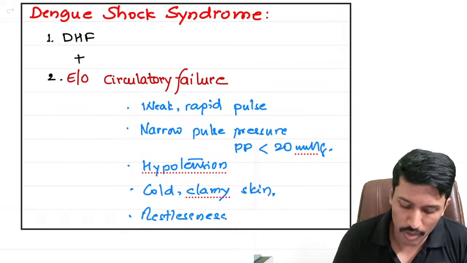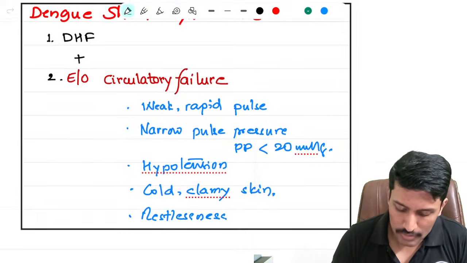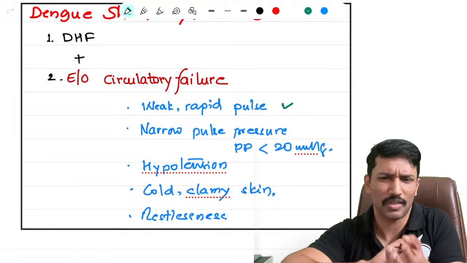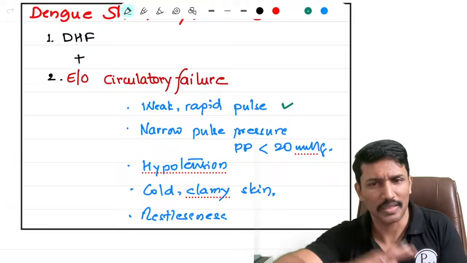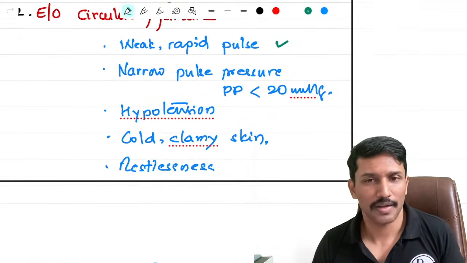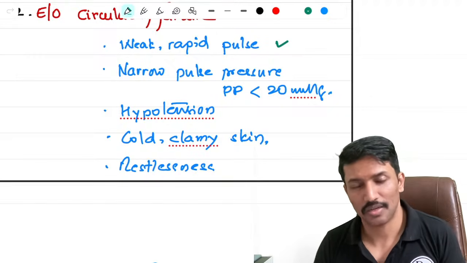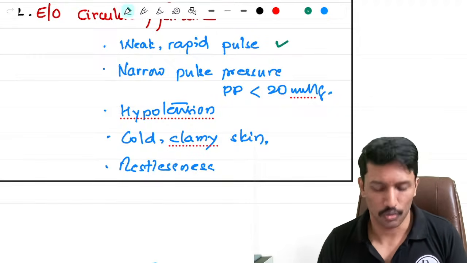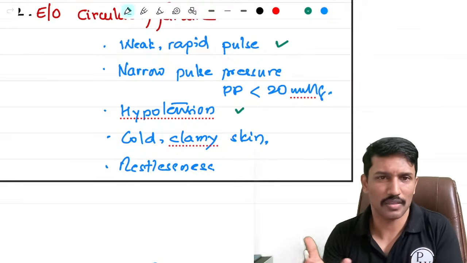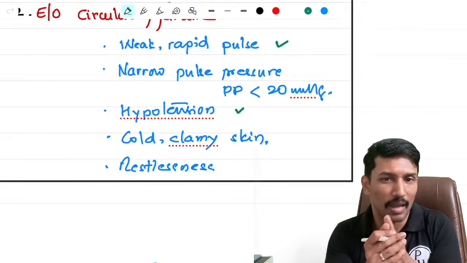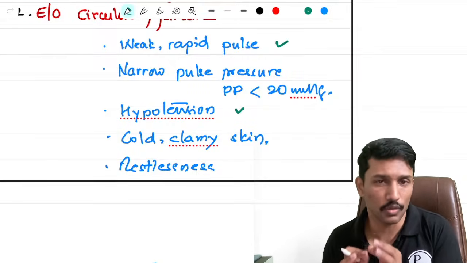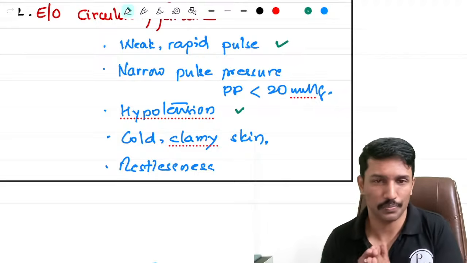So any patient with dengue hemorrhagic fever, if he has weak rapid pulse, what we call a thready pulse, very weak, difficult to palpate pulse with increased rate, or the pulse pressure. What is pulse pressure? Difference between systolic and diastolic pressure less than 20 millimeters of mercury, or evidence of hypotension, or even if I can't look at that, even cold, clammy skin, or patient being restless, we will count this as a dengue shock syndrome.